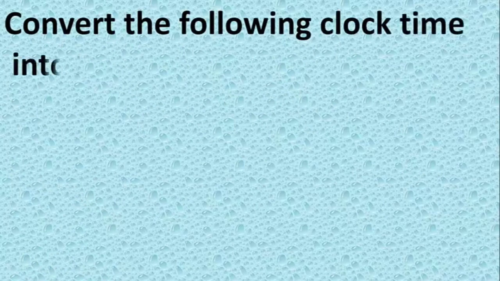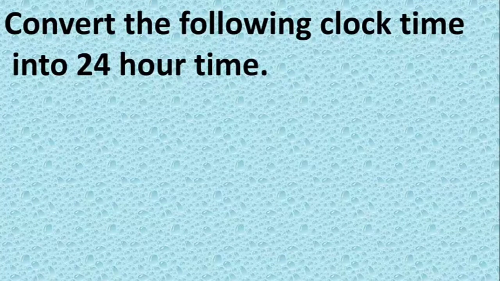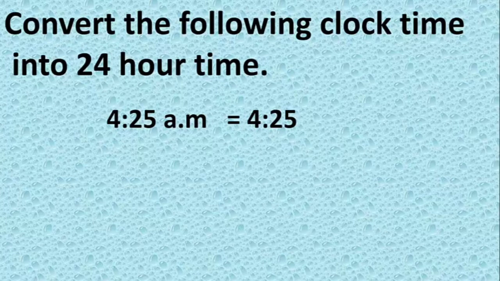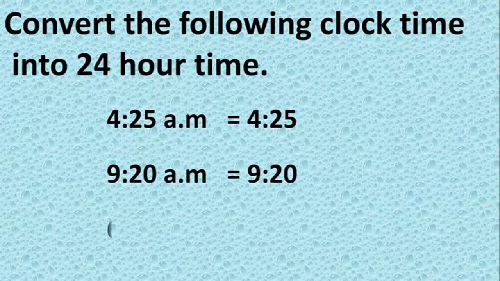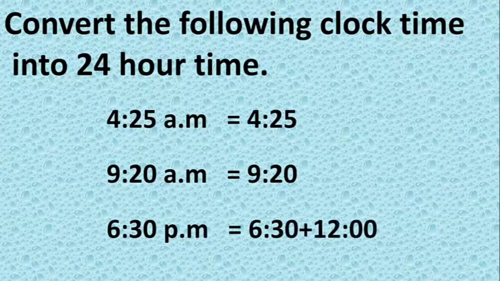Convert the following clock time into 24-hour time. 4:25 a.m. equal to 4:25. 9:20 a.m. equal to 9:20. 6:30 p.m. equal to 6:30 plus 12 equal to 18:30.